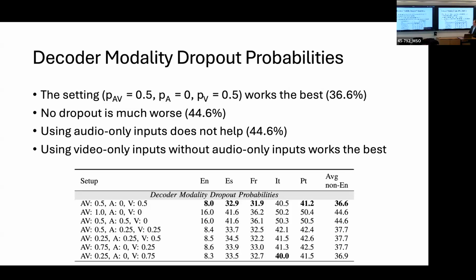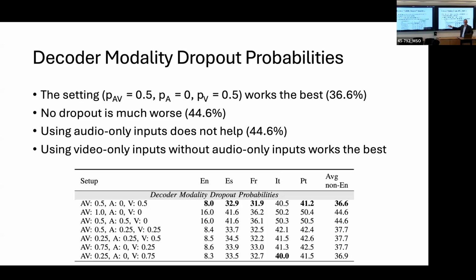Okay, finally, here's the ablation study regarding the decoder modality dropout probabilities. As I mentioned, the setting probability of audiovisual at 0.5 and probability of visual only at 0.5 work the best, where we're getting 36.6 average across 4 different non-English languages. If we apply the default setting from the previous work, which was no dropout, we're getting 44.6, which is much worse. It shows that we need to have this modality dropout to get better non-English performance.